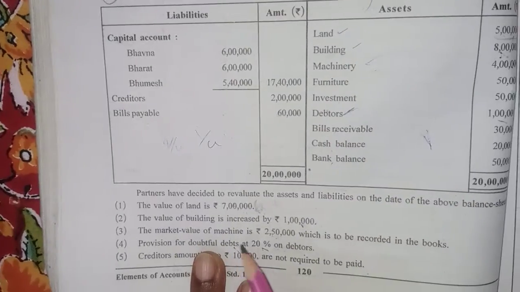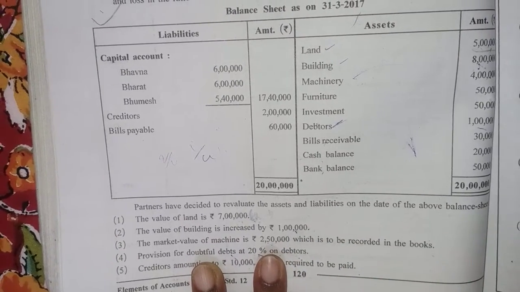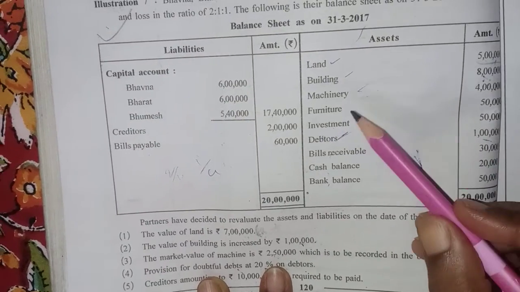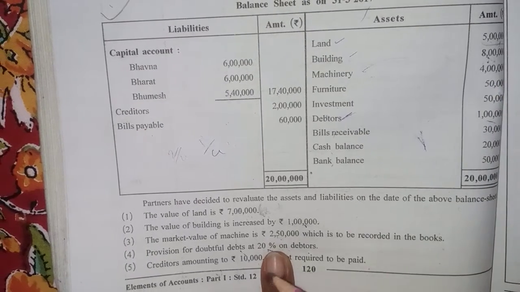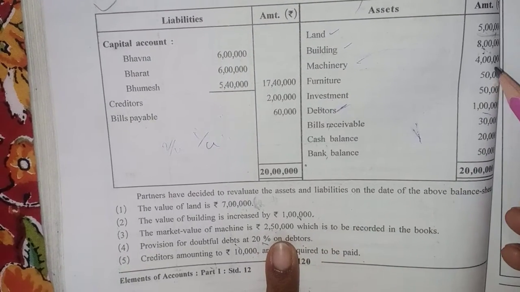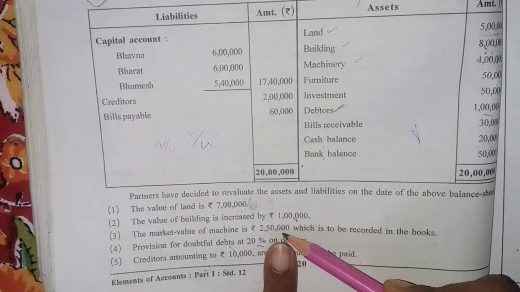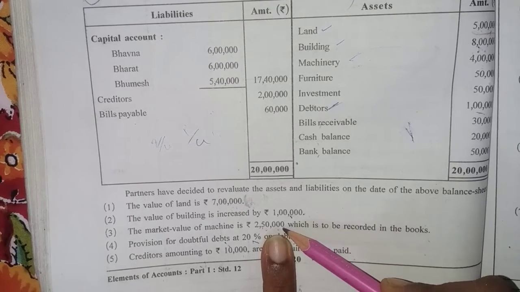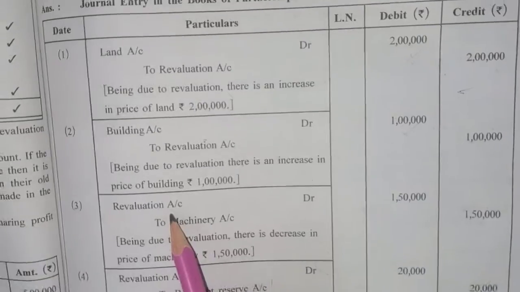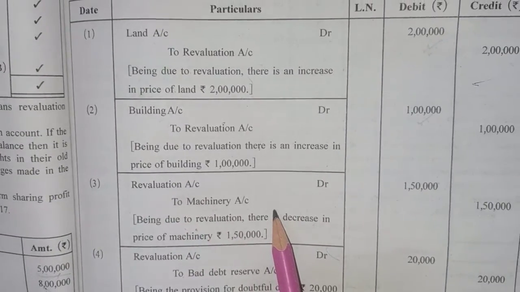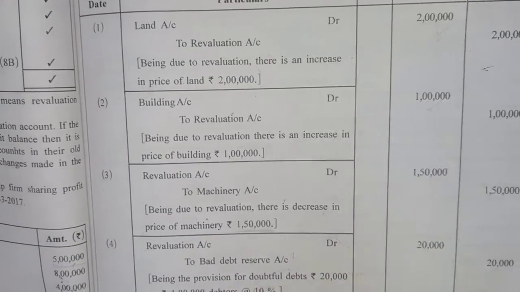Third one, the market value of machine is 2,50,000 which is to be recorded in the books. So here the value of machine in the balance sheet is 4 lakh rupees. So there is a reduction in the value of machinery from 4 lakh to 2 lakh 50,000. So there is a difference of 1 lakh 50,000. So here it is a decrease in the value of machinery. So revaluation account debit to machinery account, a reduction in value by 1 lakh 50,000.